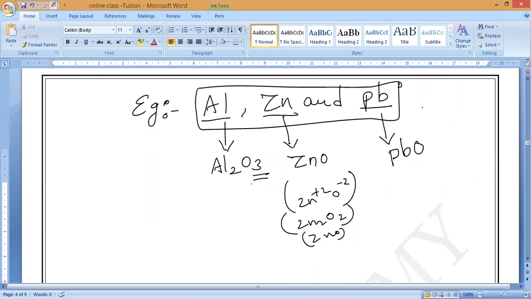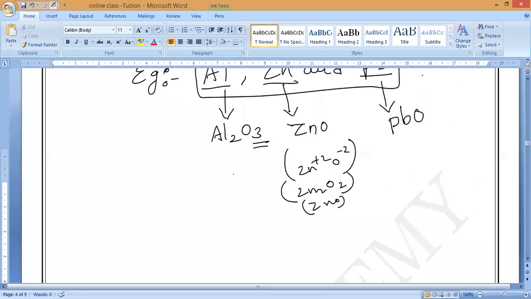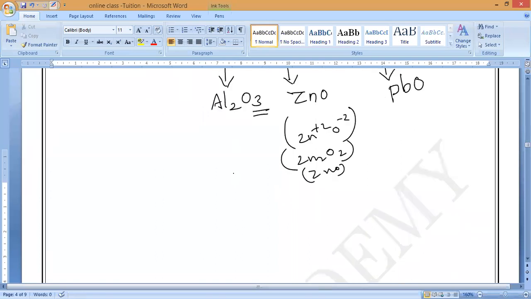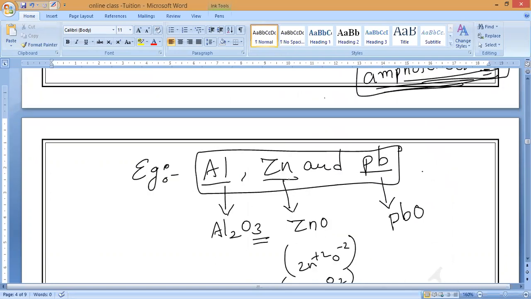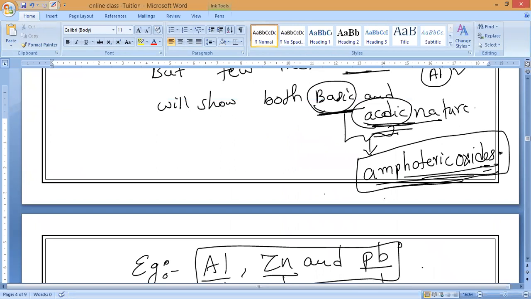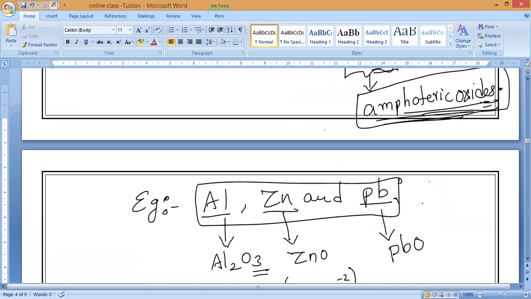If we check with litmus paper, what will it show? If it reacts with acid, it will show acidic nature. If it reacts with the base, it will show basic nature. Like that, it is not possible by all the metal oxides. Only few will show, and in that also, these three only. That is what is called as amphoteric oxide.